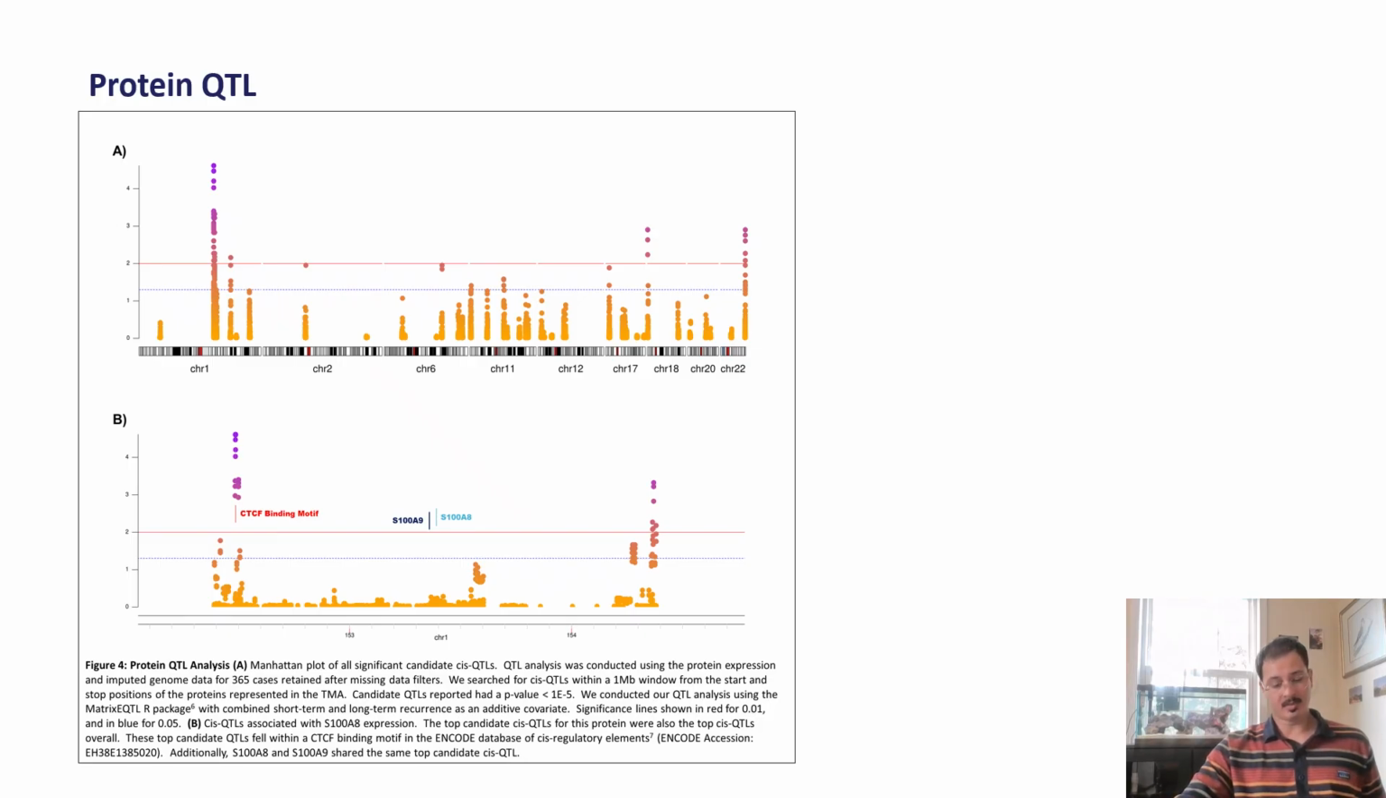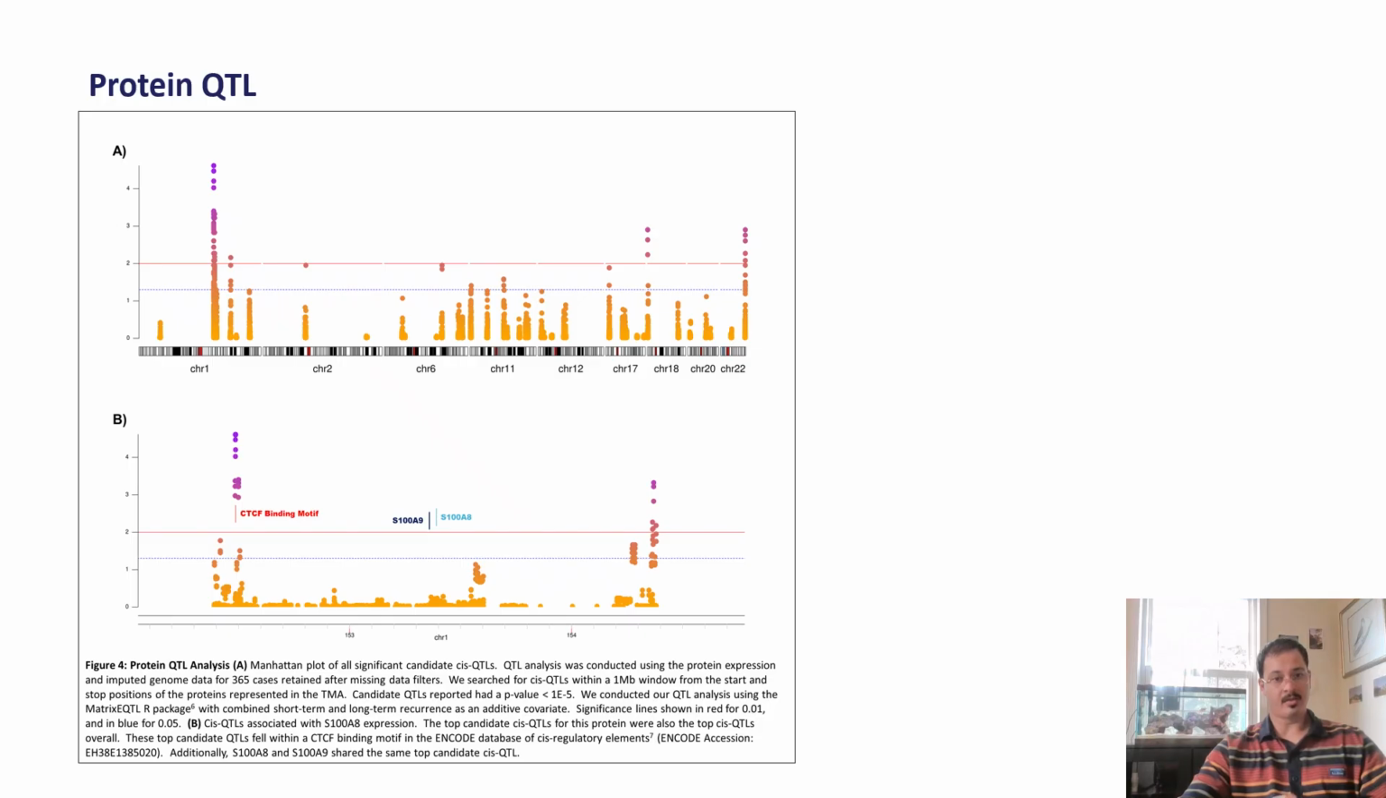To go directly to the most interesting result from this analysis, you can see in figure 4b, we've zoomed in on this spike of candidate QTLs from chromosome 1 that are cis QTLs within 1 million bases of the start and stop codons of S100A8. So the most significant QTLs for this protein fall within a CTCF binding motif, which is a known transcription regulator.